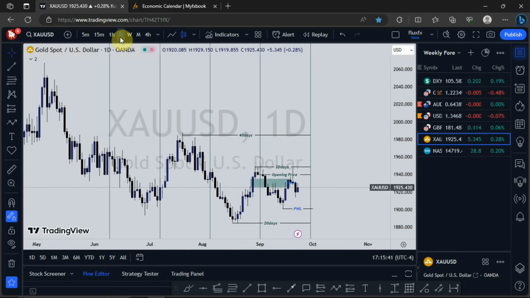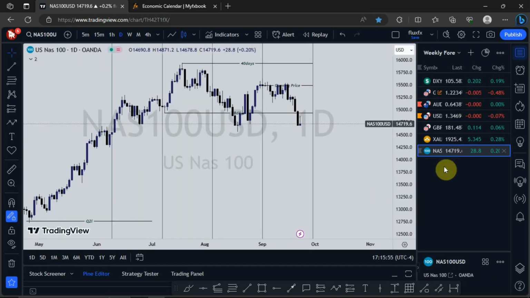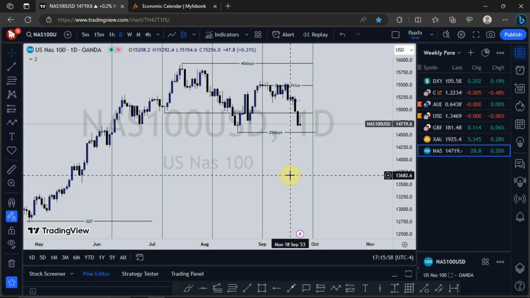Let's look at what is happening on Nasdaq. Yeah, so finally I've added Nasdaq to my watch list here. So those of you that were expecting me to add it, finally it is here. All right, so let's look at what is happening on Nasdaq. Nasdaq is looking bearish.